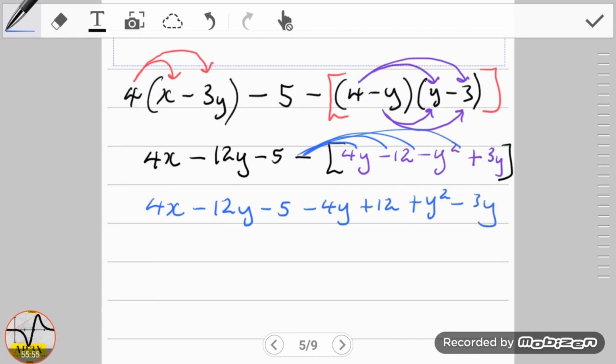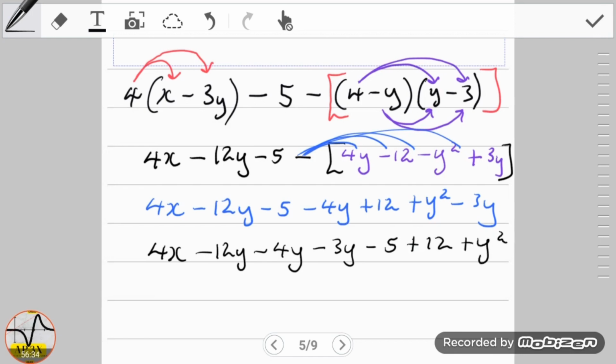Now all the brackets are gone, and all we're left with here is to group like terms, looking for all the terms that are alike. Now I'm going to rewrite my 4x here, and I'm going to check to see if there's any more x's that I could group with this 4x. There happens to be no more. Next I'm going to be looking at my y's. So minus 12y, there's a minus 4y here, and there's also a minus 3y out at the end. So all my y's are together, and then we have the minus 5, then we have the positive 12, and then of course we have the final term here, which is y squared.